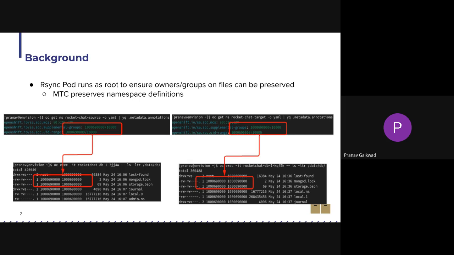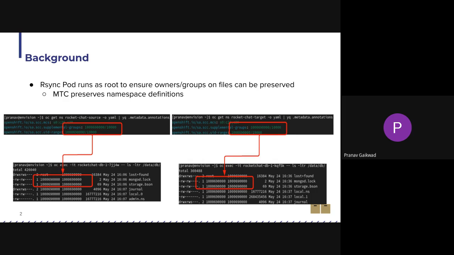MTC uses the same state transfer library that Crane uses, and by default, it runs the rsync pod as root. That is because MTC migrates the namespace definitions from source to destination namespace as is. And there's a thing called UID ranges on OpenShift: whenever you create a namespace, OpenShift assigns a unique UID range to the namespace.